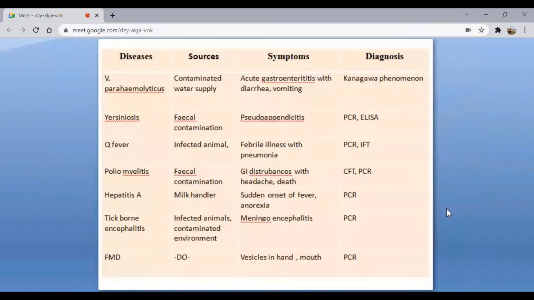Here we are talking about foot-mouth diseases. We are not talking about foot and mouth diseases. Okay, we are talking about the Coxsackie virus that is causing the FMD, that is hand-foot-mouth disease.